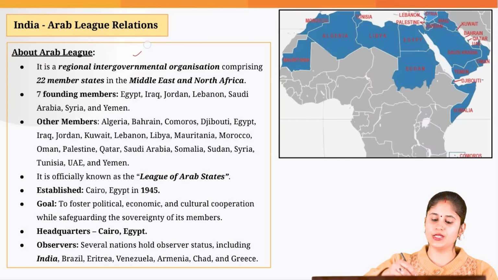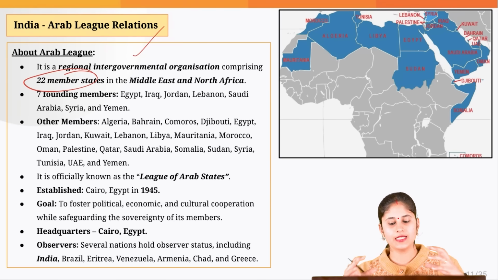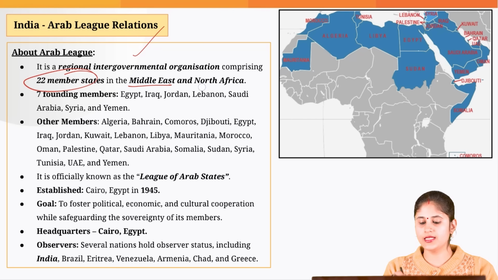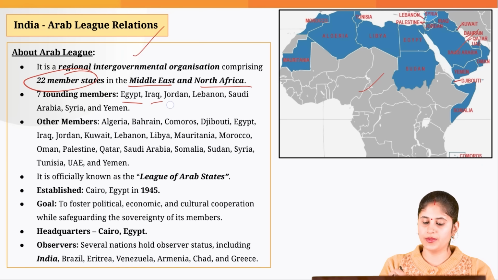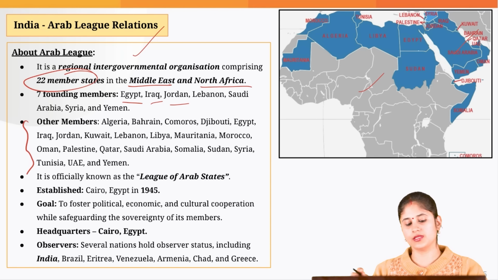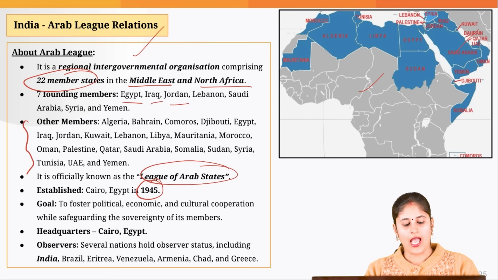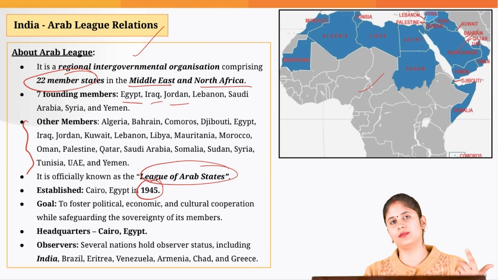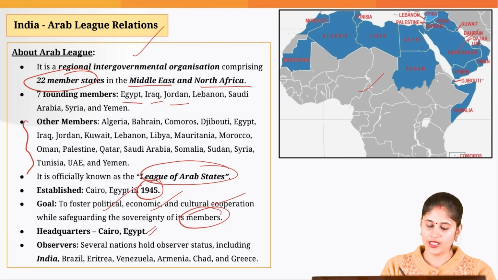So the Arab League is basically a regional intergovernmental organization which currently has 22 member states, with members from the Middle East and North Africa, as you can see here also. The founding members were 7: Egypt, Iraq, Jordan, Lebanon, Saudi Arabia, Syria and Yemen, and these are the other members which joined later on. Officially it is known as the League of Arab States, and it was established way back in 1945. The goal is, as normally we have in the case of intergovernmental organizations, to foster political, economic, and cultural cooperation while safeguarding the sovereignty of the member states. It is headquartered in Egypt.